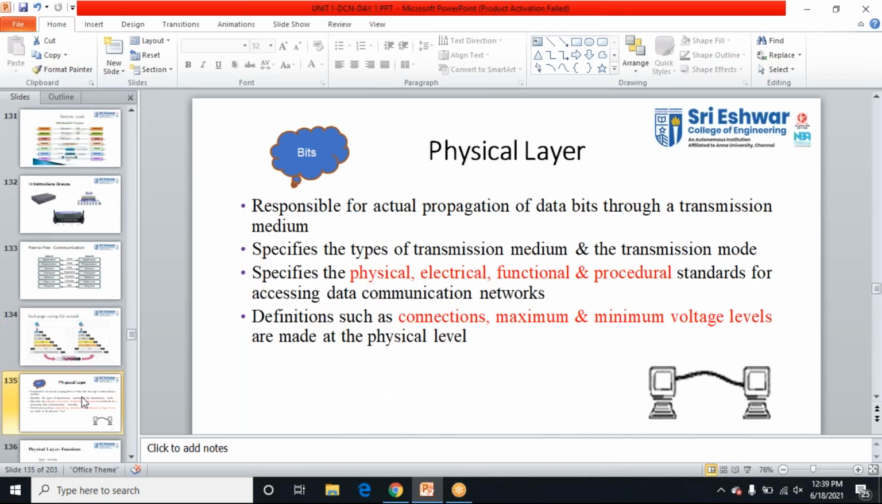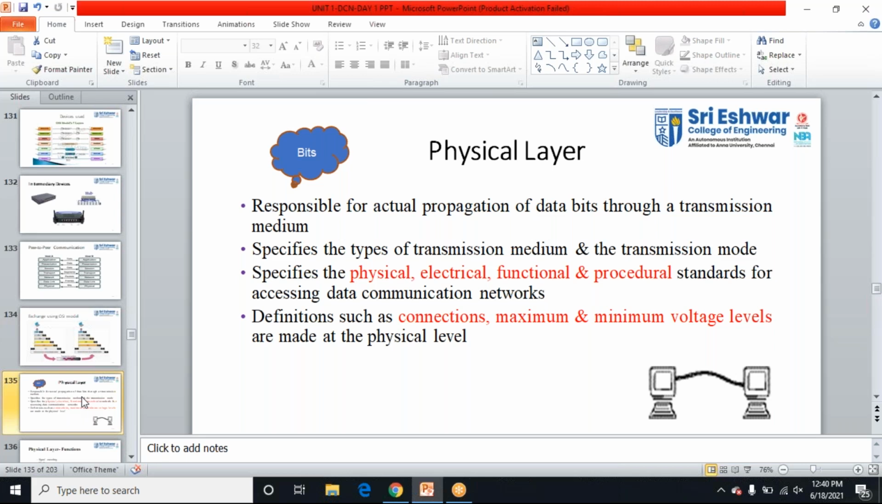Okay, the physical layer is nothing but a basic layer, the first layer, which is responsible for the propagation of data in the form of bits, that is zeros and ones. This layer specifies the physical characteristics, the electrical characteristics, and also the function procedure standards. For example, what type of communication: whether I want a fiber optic cable or Ethernet cable, or an access point, the wireless medium.